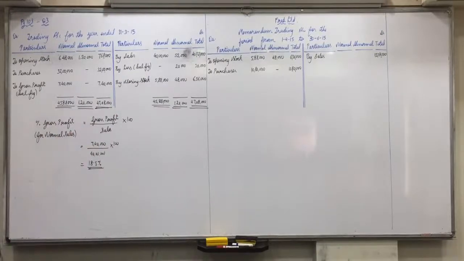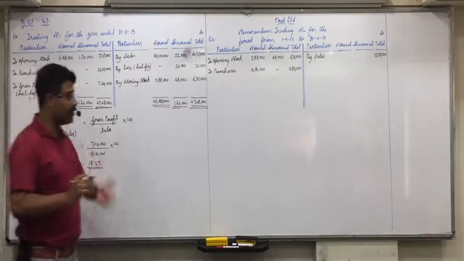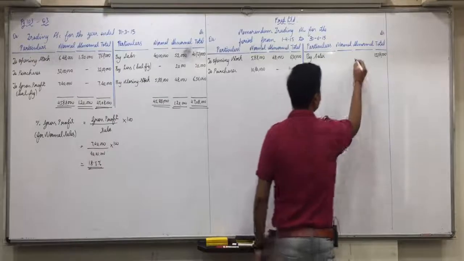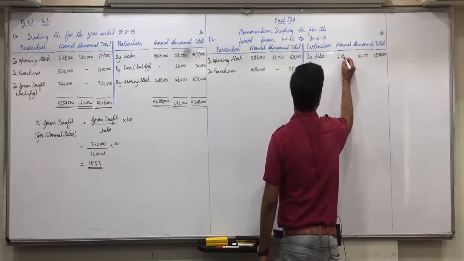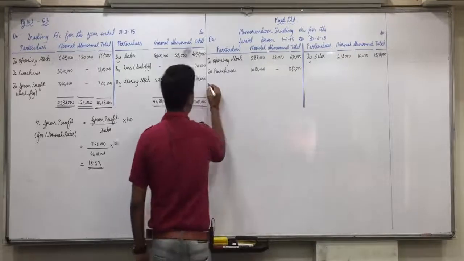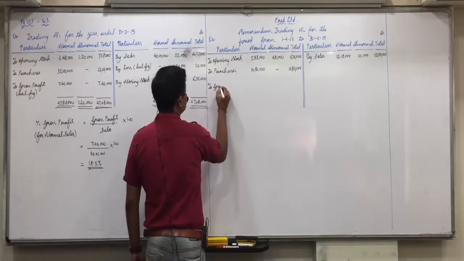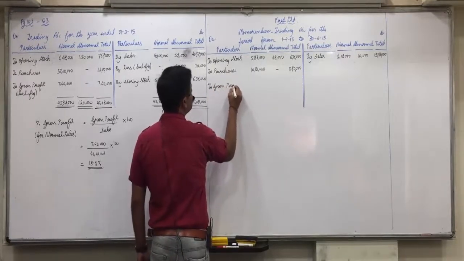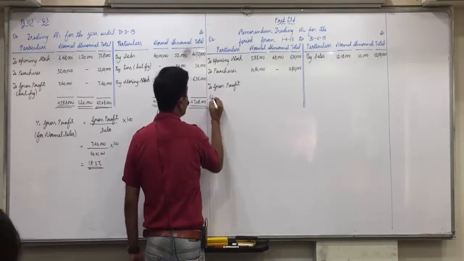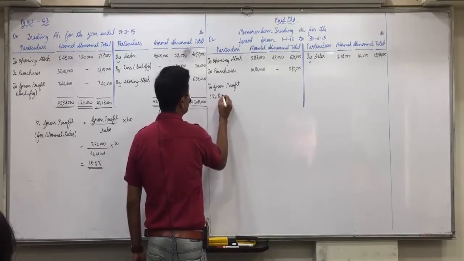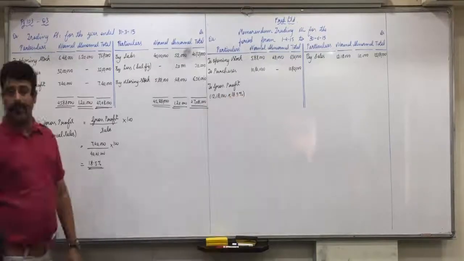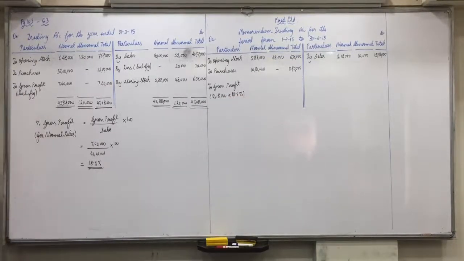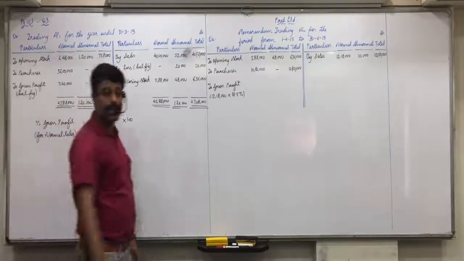How much is abnormal sales? 10,000. Do you all find it? So normal would be 12,18,000. Now gross profit we will apply only on normal sales. Means how will you count gross profit? 12,18,000 into 18.5%. Any confusion in this? Gross profit 18.5% we will apply only on normal sales.